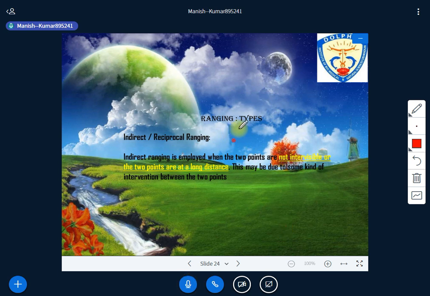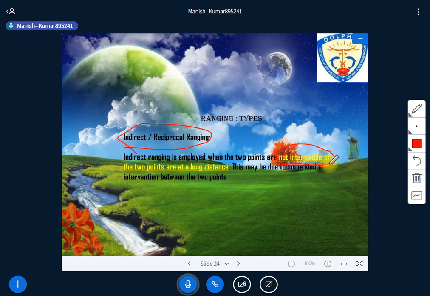Okay, so now we discuss indirect or reciprocal ranging. When this ranging has to take place, if the two points, meaning the first and last points, are not intervisible, or the two points are at a very long distance, then you can use this indirect or reciprocal ranging.